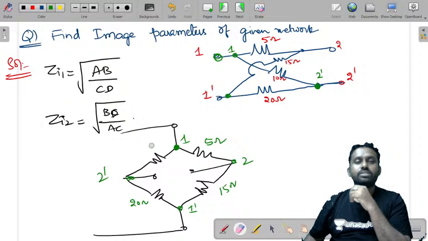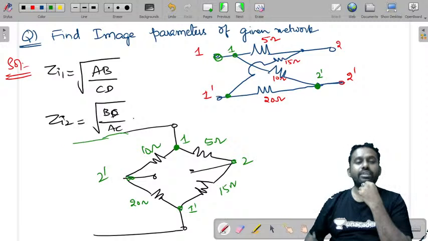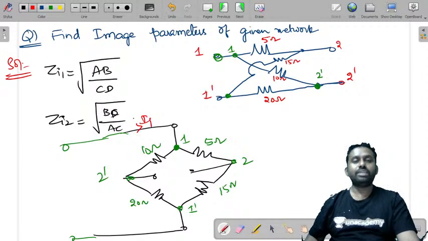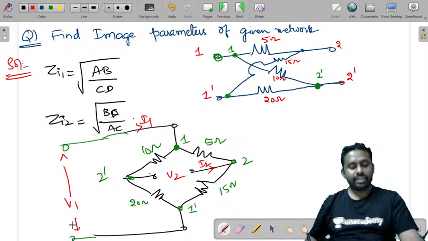So this is a 10 ohm resistor. You can also try to find the values of A, B, C, D. Here the current directions must be taken something like this. This is I1, and this is I2, this voltage is V2, and the voltage across this is V1.